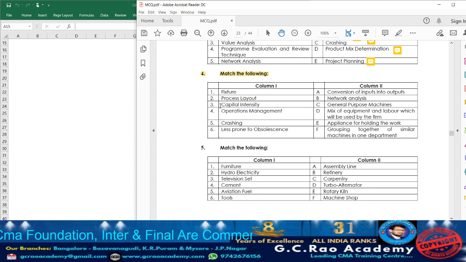Next, point number 2, what we have, process layout. What is process layout? In manufacturing industries, process layout means they are going to design the floor plan of a plant where the main objective is to improve the efficiency of the equipment according to its function.